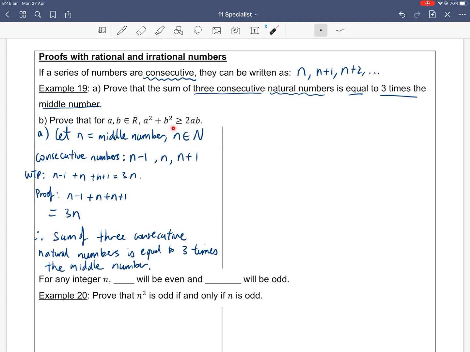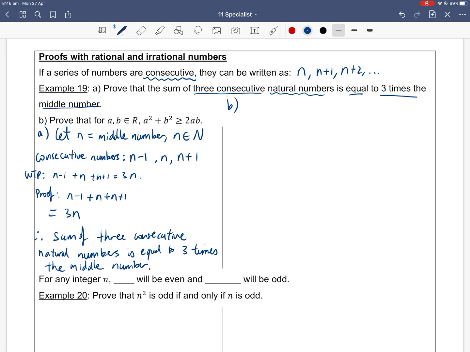So you start off your proof by defining your variables of interest, write down what you want to show, and actually show it. Therefore, your concluding sentence is what you wanted to prove, what you've accomplished in proving. Let's have a look at part B.